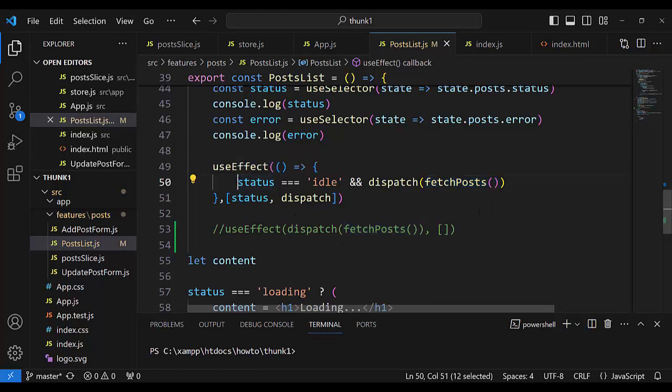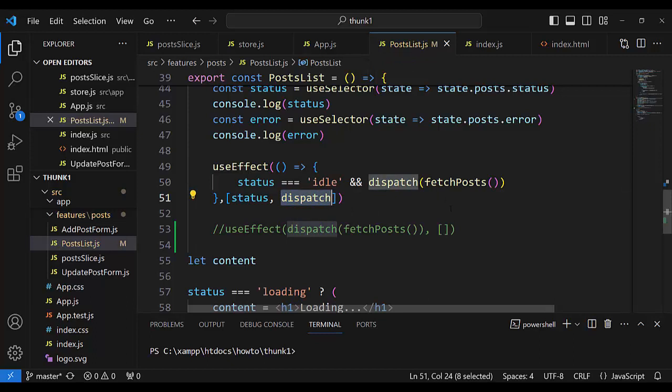But this is a very important logic, because only when status is idle is it possible, because without it we will again have an infinite loop of rendering, because status is always changing, since it is a thunk function, and it always changes dispatch.